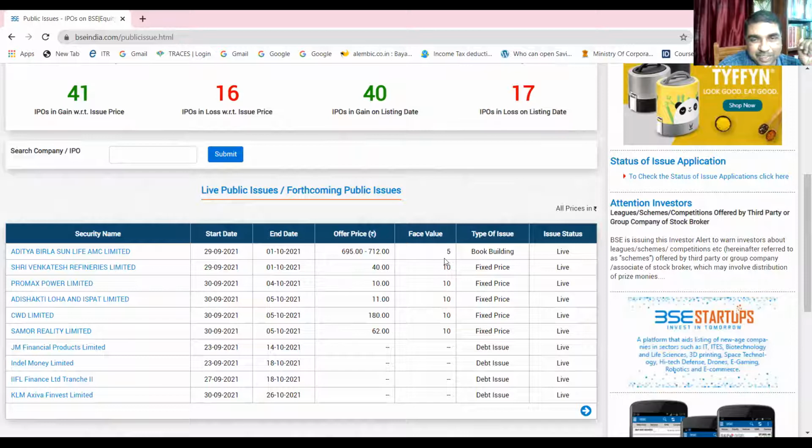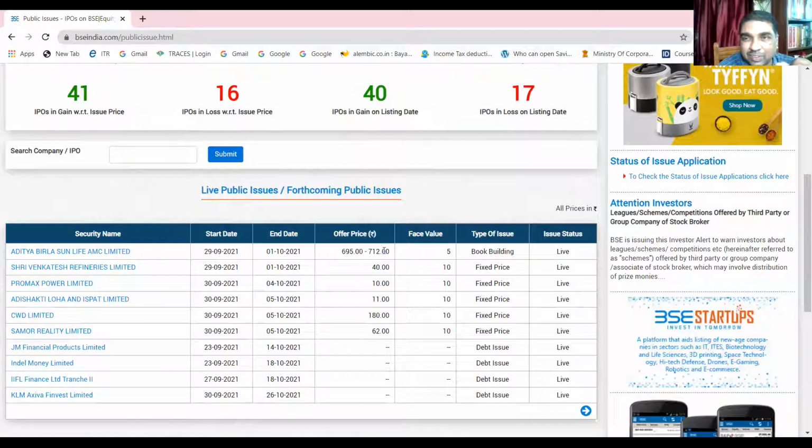And the face value of this share, Aditya Birla Sun Life AMC Limited, is 5. Okay, and for Sri Venkatesh Refineries Limited the face value is 10. This is the face value of equity shares. The 5 rupee share is selling in this range. This is the price band. Its live booking is going on, so people must be offering. It will close. Okay, suppose the company has issued 5 lakh shares. If the entire 5 lakh is subscribed at 712, then the company will be happy to do that, is it not? People are giving their quotes.